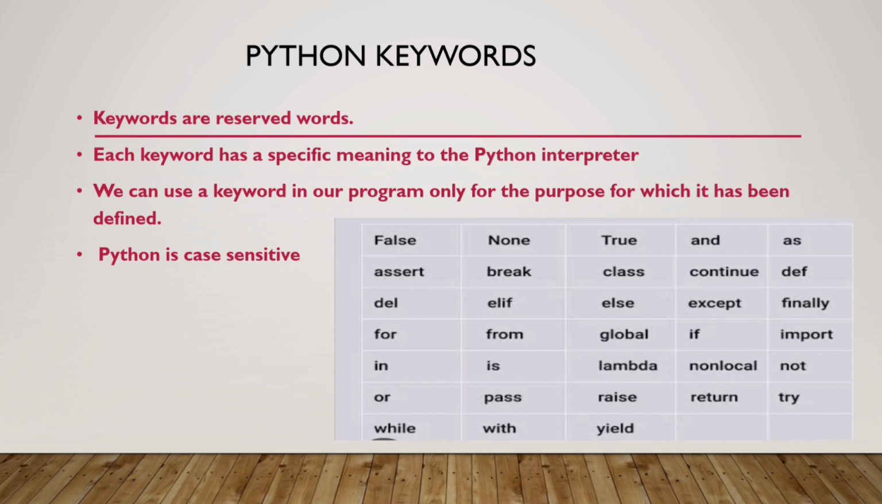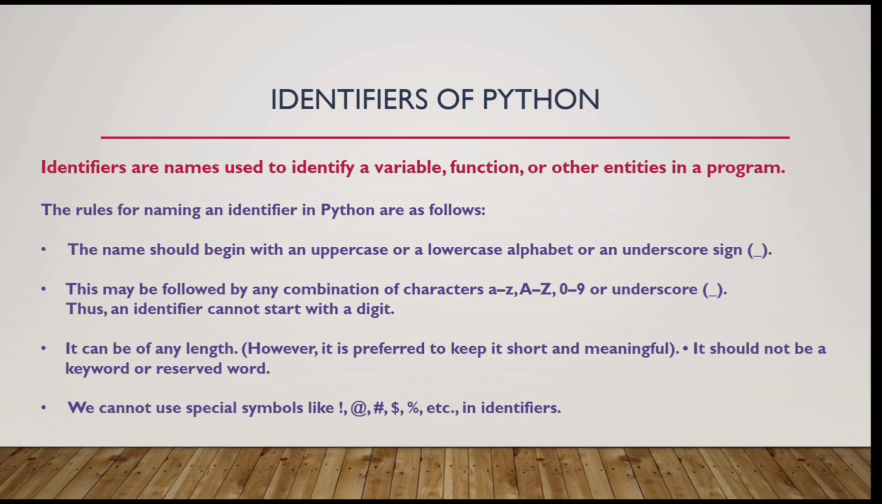You can see some of the keywords like for, while, those are called looping statements, which we use when we write programs. Break, continue, those are called jumping statements. Bool values True, False, is, or, while, with, try, all these are keywords. They are meant for some specific purpose. When a keyword is used in programming, it means something to the Python interpreter.